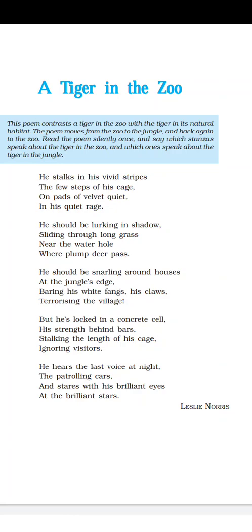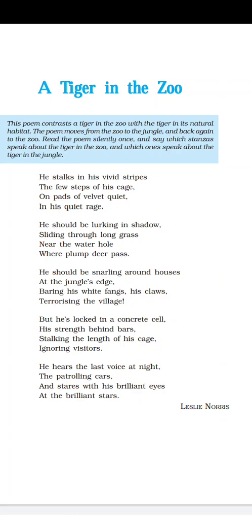What are patrolling cars? Patrolling cars means the cars which are generally used by the police to keep watch over an area. Nowadays, during lockdown, the police are patrolling. They're just moving here and there in their cars. Actually, they are just keeping watch. That's why patrolling cars.